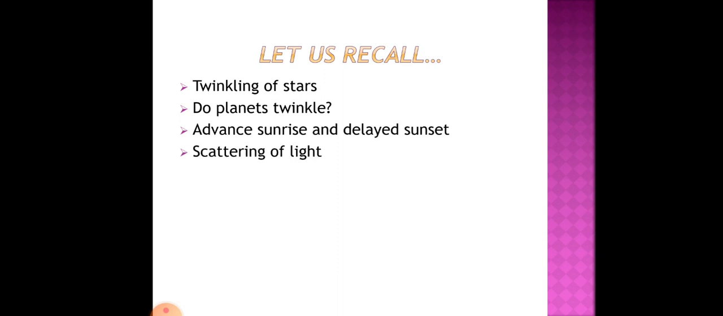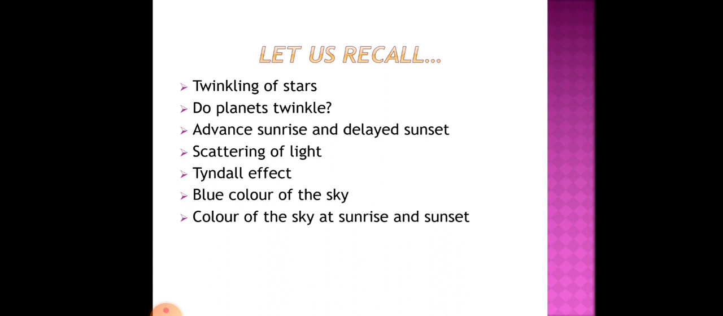Then we discussed an important phenomenon, which is scattering of light. We discussed the Tyndall effect, where the path of the light becomes visible. Then we discussed that because of scattering of blue color, the sky appears blue to us. And finally we discussed the color of the sky at sunrise and sunset, which is red. It is also because of scattering, with red light having longer wavelength.